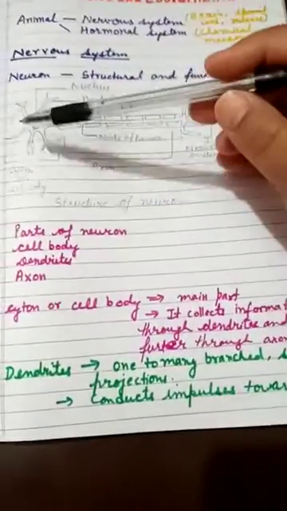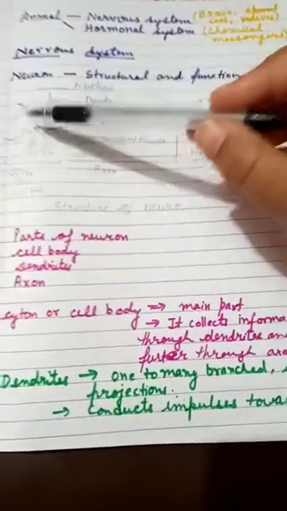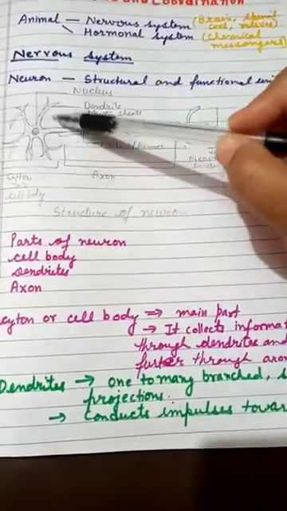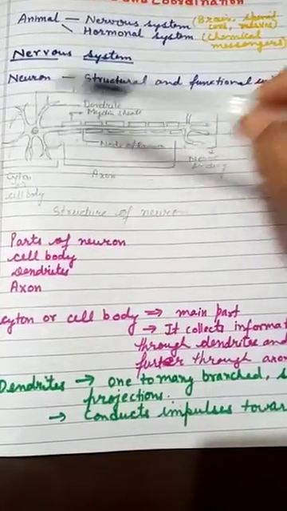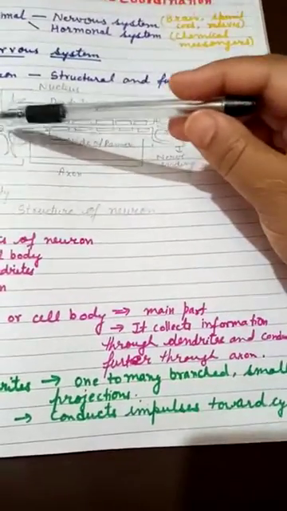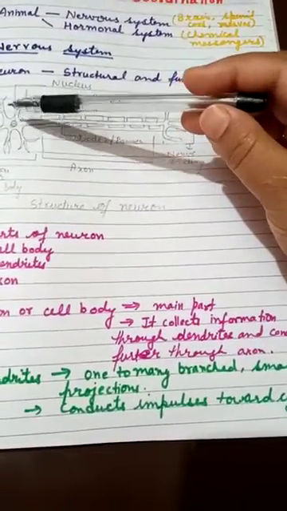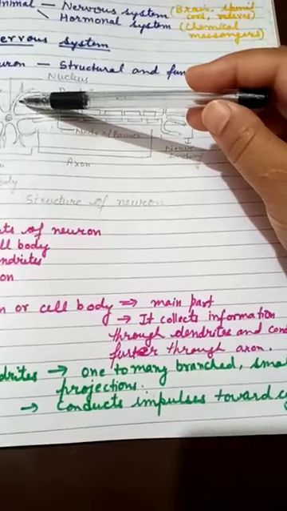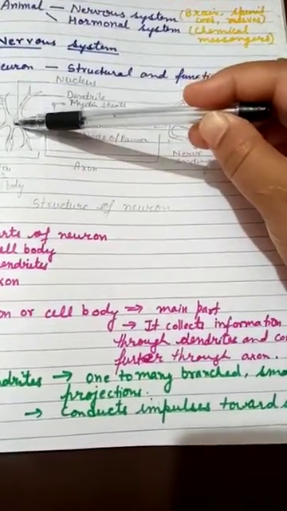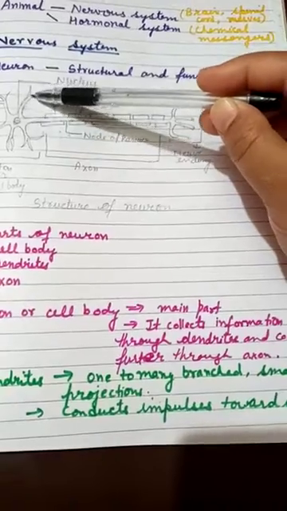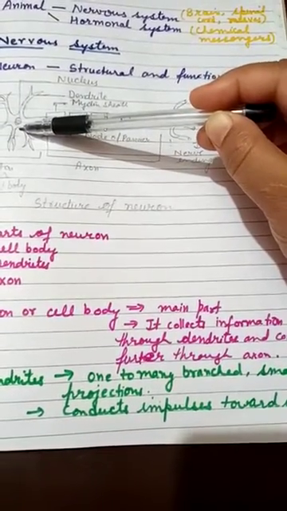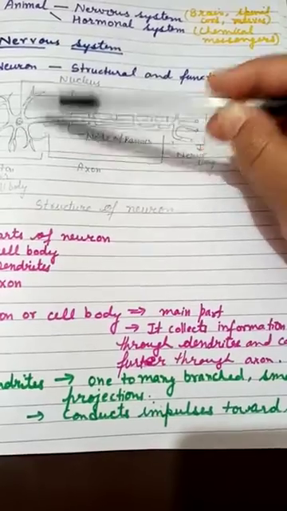Now we will read about dendrites. Dendrites may be one or more; that we will read in the next topic. Many branches are there, very small projections are present. What do they do? They conduct impulses toward the cyton. All the messages, the dendrites bring towards the cyton. Dendrites bring electrical impulses towards the cyton.